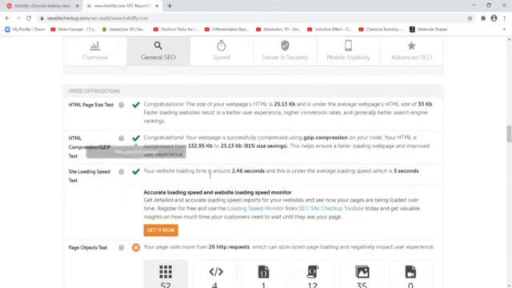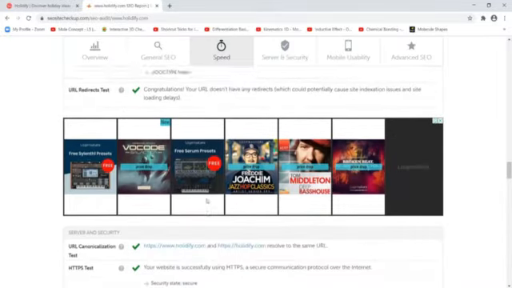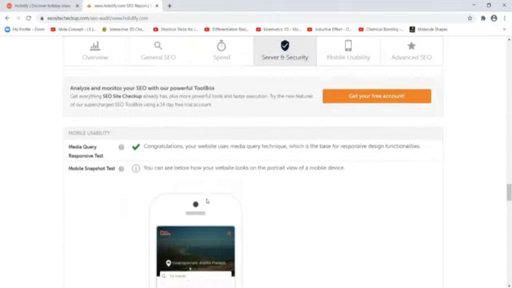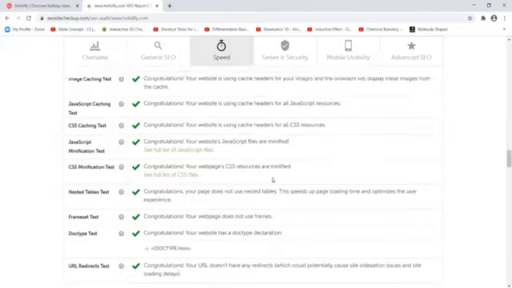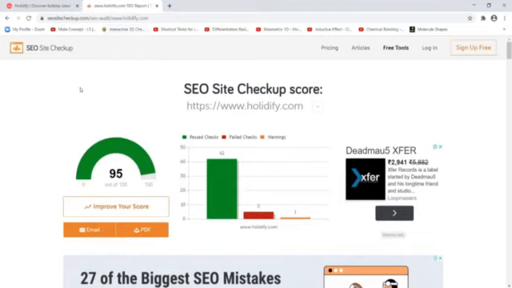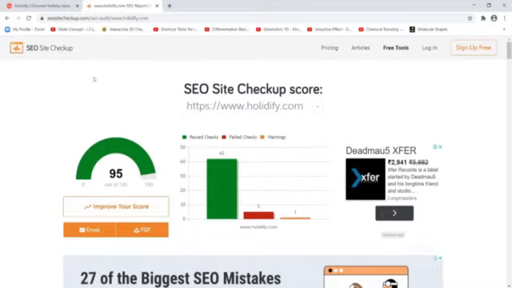Backlinking is perfect, and you can see the result, everything is okay, but there are some suggestions, and improvement can be done using these suggestions. So this is the SEO audit. Now you can make an SEO audit with the help of SEO site checkup or SEO Optimer website, or the website we have seen, WooRank. So these three websites can be used to audit a website. This is mentioned in the textbook, page number 35 and 36.